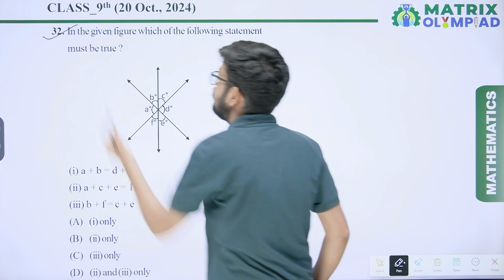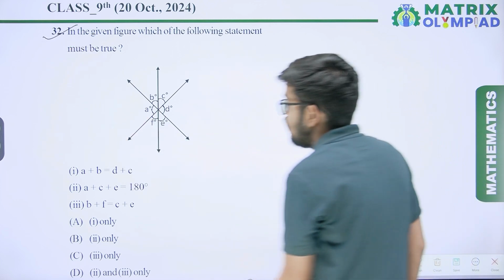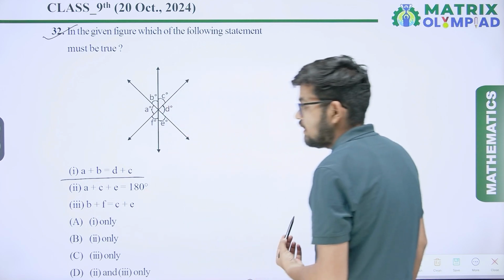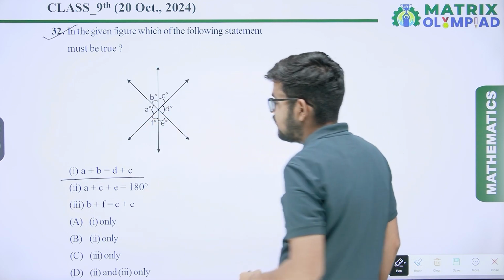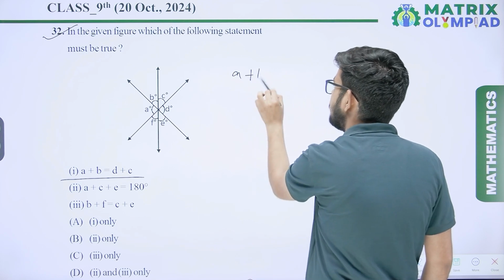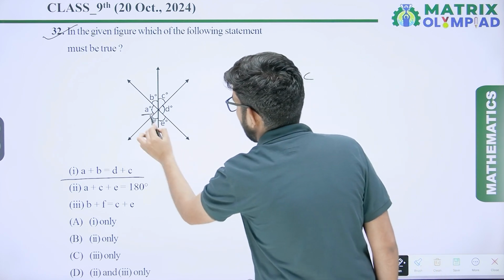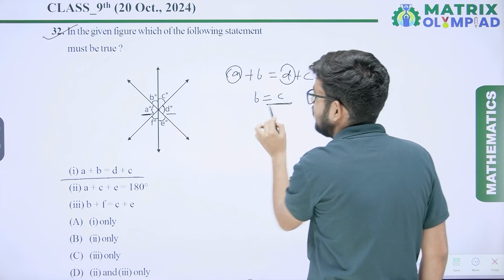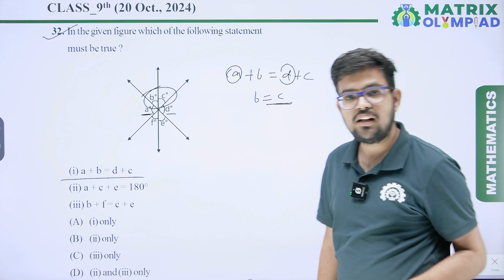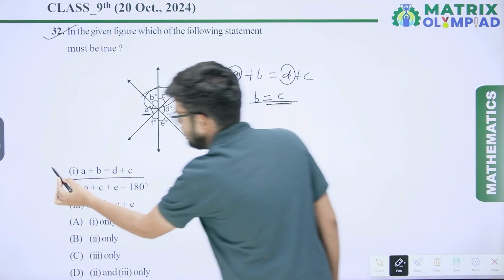Question number 32. In the given figure, which of the following statements must be true? First, A plus B equal to D plus C. The lines are intersecting at this particular point. So it is given A plus B equal to D plus C. Here you can see A equal to D. So A equal to D, it means B must be equal to C. But B and C are adjacent angles, so it is not necessary that they are equal. It means the first one is false.